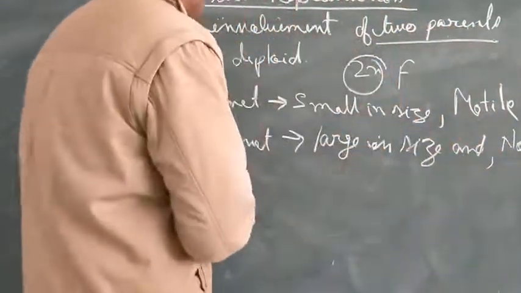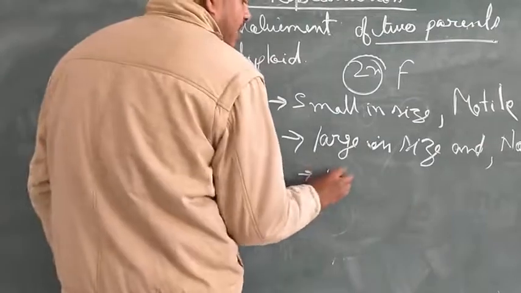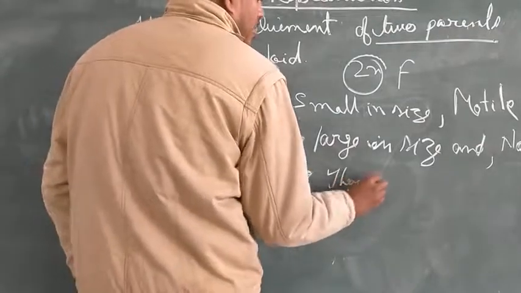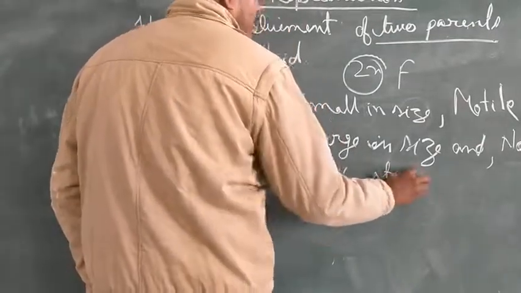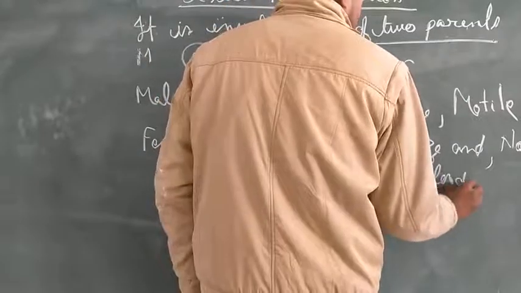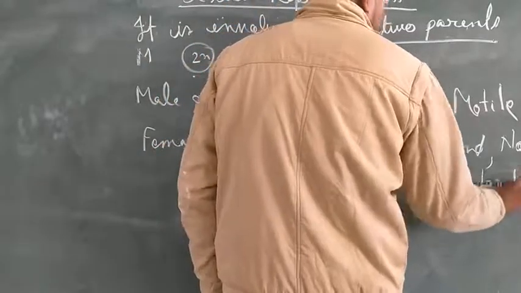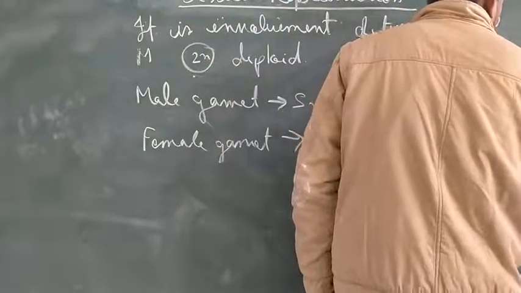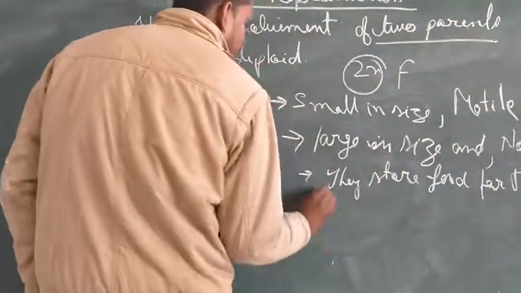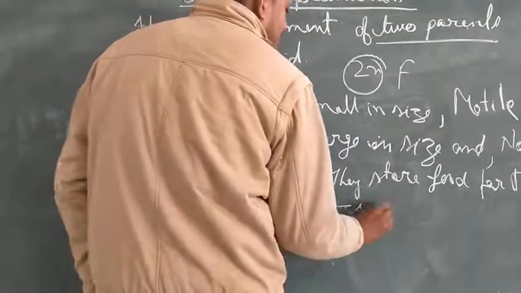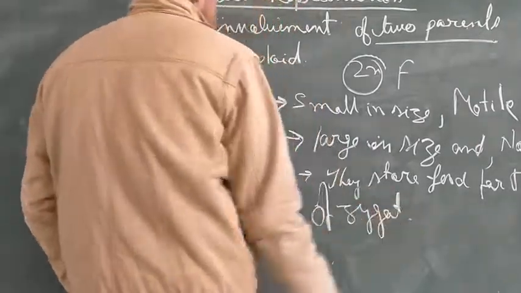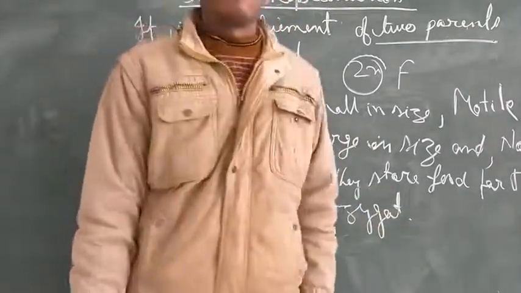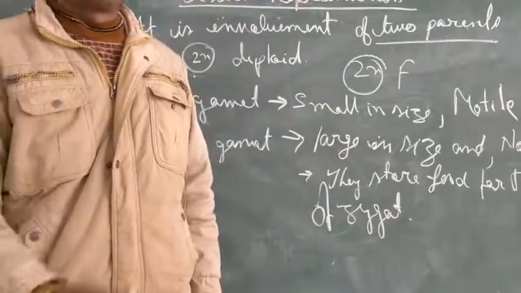Non-motile, plus female gametes store food for the growth of the zygote. It means that initially after the fusion, the zygote formed needs energy for growth and division.